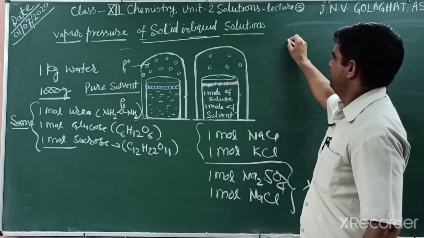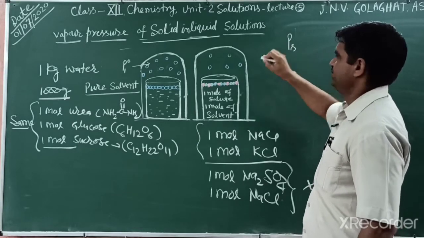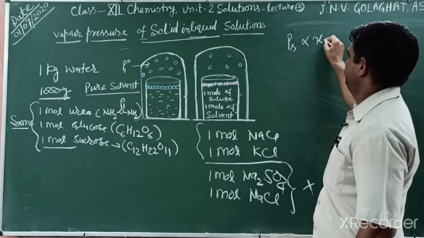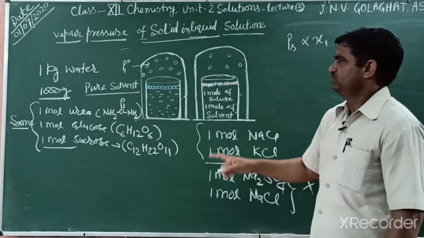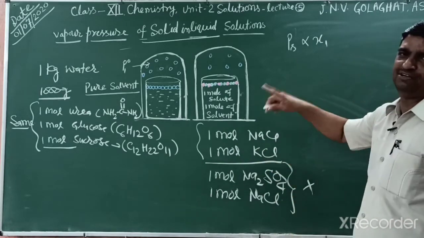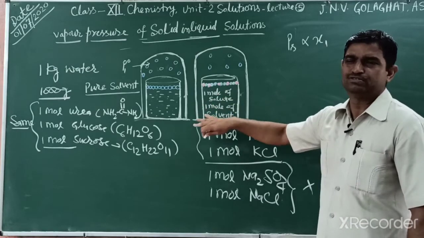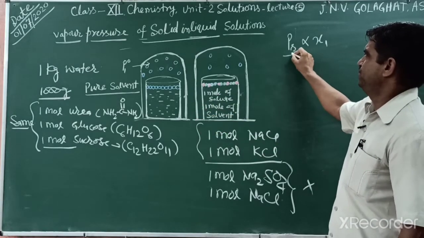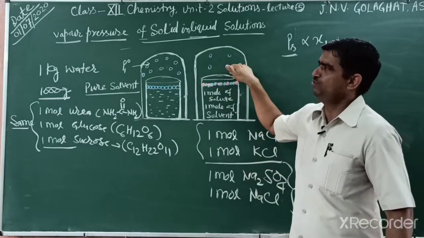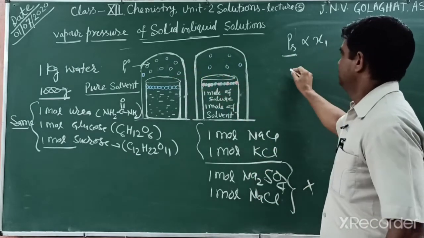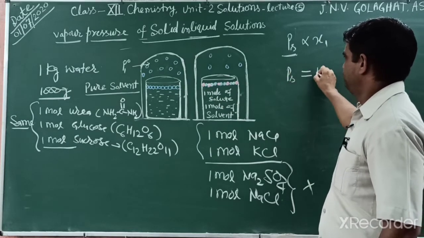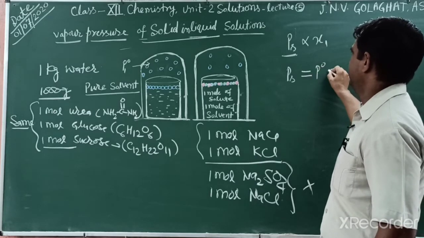The vapor pressure of the solvent, we can write Ps, is directly proportional to the mole fraction of the solvent. Here 1 represents the solvent and 2 the solute; you can also say A and B, where A is the solvent and the other is the solute. This is known as the vapor pressure of the solution, which is definitely lower than the pure vapor pressure. If we remove the proportionality symbol, vapor pressure of solution is equal to the pure vapor pressure of the solvent times its mole fraction.